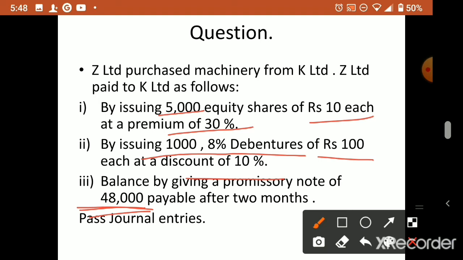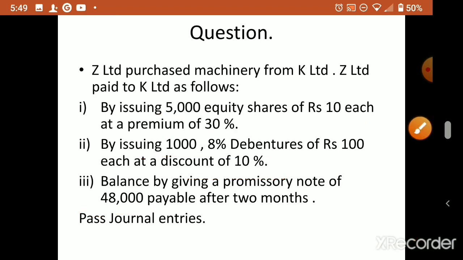So when a question like this comes, and they are not giving it directly, what we have to do is calculate the amount first. The purchase consideration, or the amount payable, or the cost or price of the machinery purchased, should be there, no? But that is not given in the question. Now what to do? We have to calculate it. Okay, so how to calculate that? From the given information.